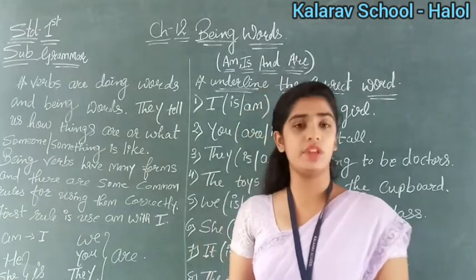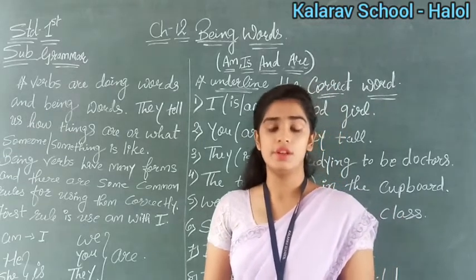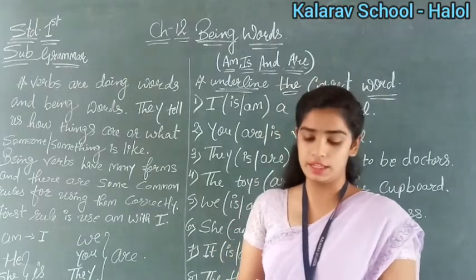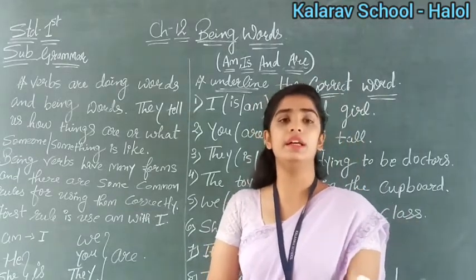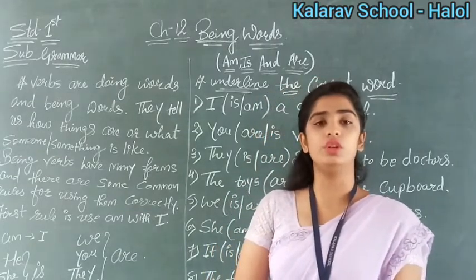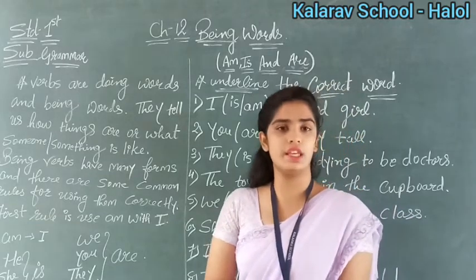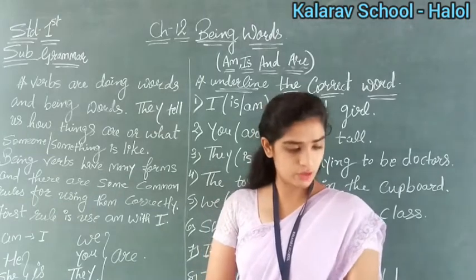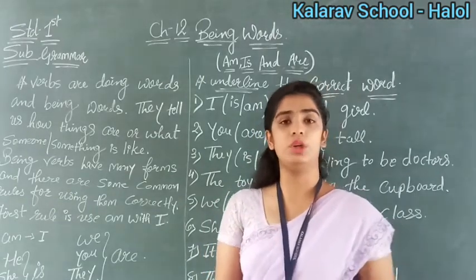Doing words means when the action takes place, words like talks, and verbs that tell us about the action which is going to happen or which action is taking place at what time, right? So from today we are going to start our lesson number 12.